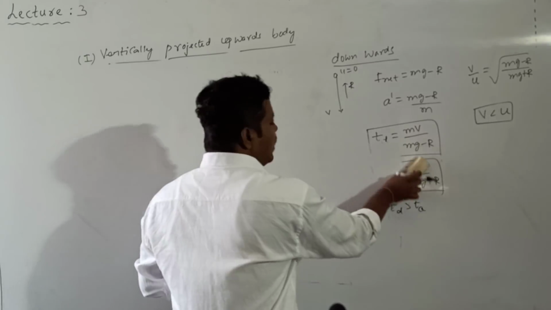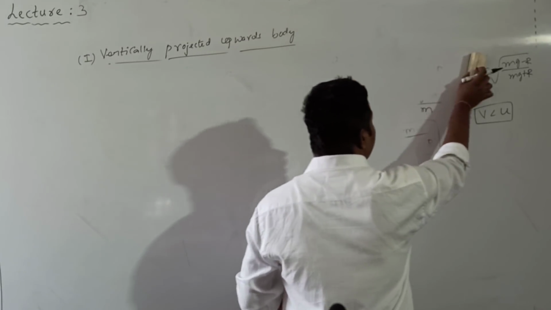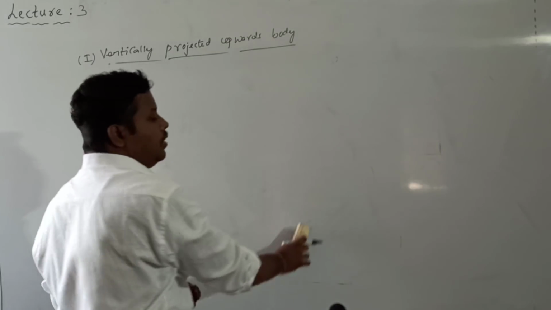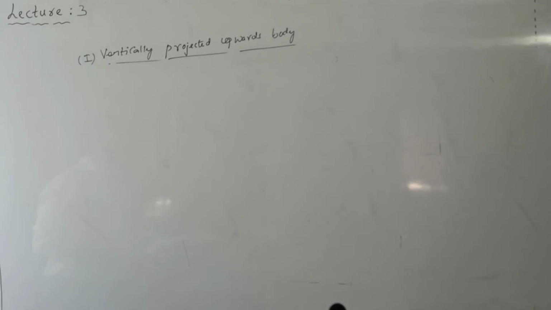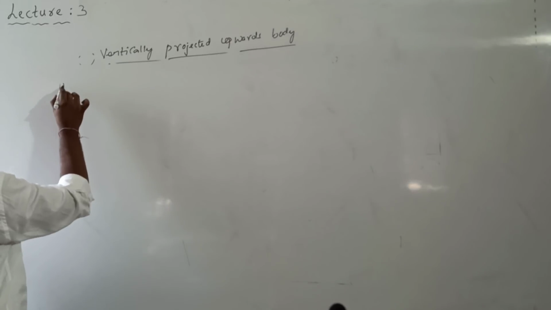Only the thing is, if you get the concept clearly, problems can be solved easily. Okay, you should be capable of solving the maximum number of problems. So after completion of this, under this vertically projected body only, I will consider the second point.